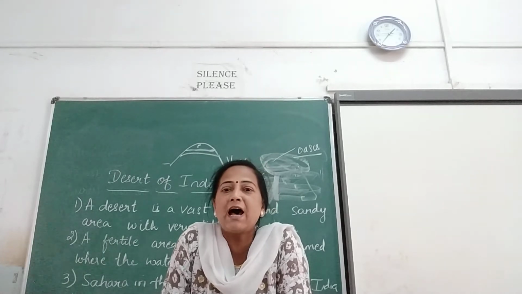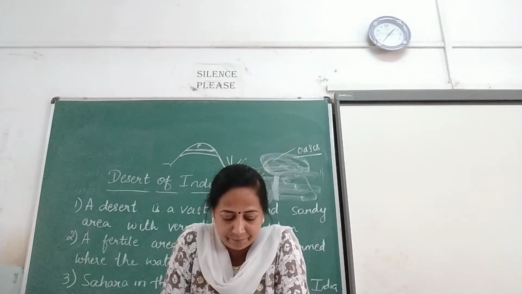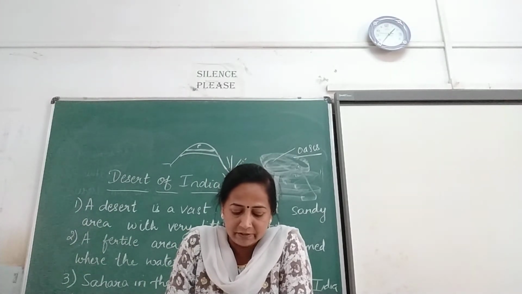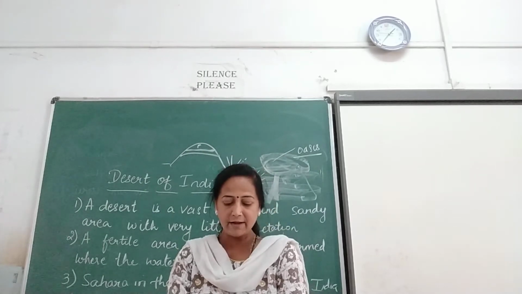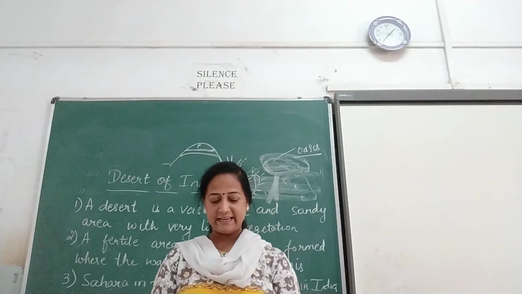Now coming to the last part of the lesson, that is the climate of India. You have already practiced marking the weather map. You have also learned how to understand the daily weather conditions. What do the following pictures indicate? Now there are 4 pictures in your textbook, page 218.